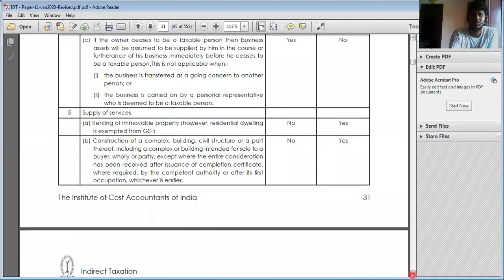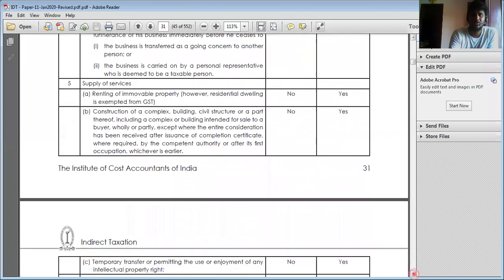Okay, then supply of services, renting of immovable property, is considered as services. Residential dwelling house is not regarded as services, that we'll see later, along with the exemption. Next, construction, either by way of erection or completion, is considered as supply of services.